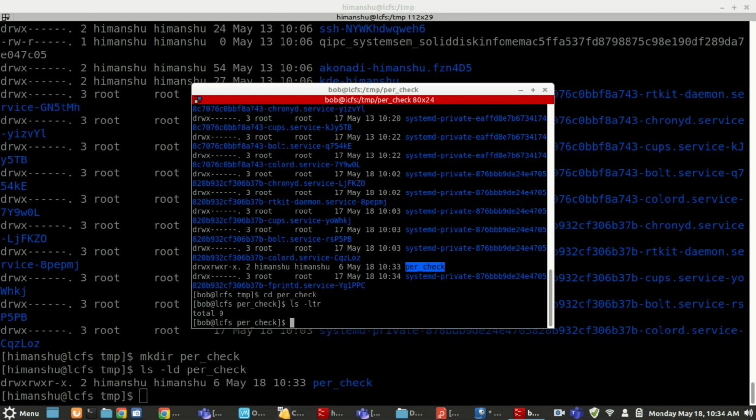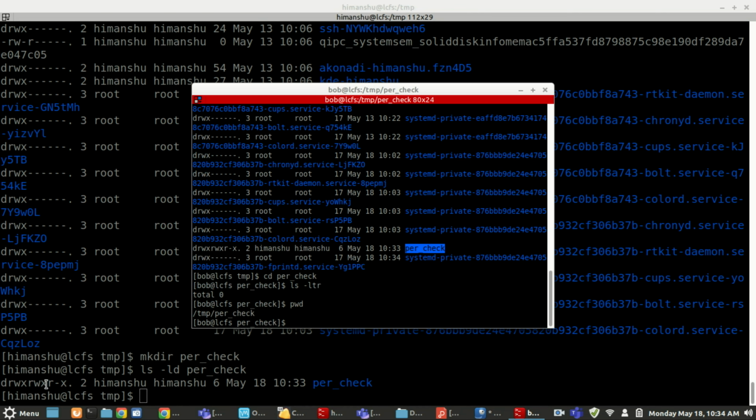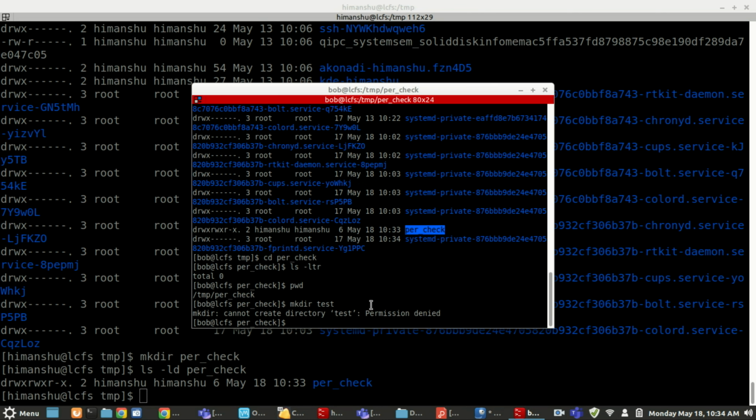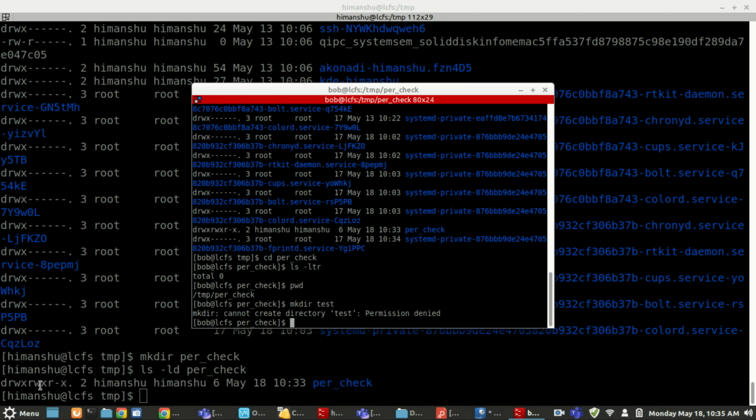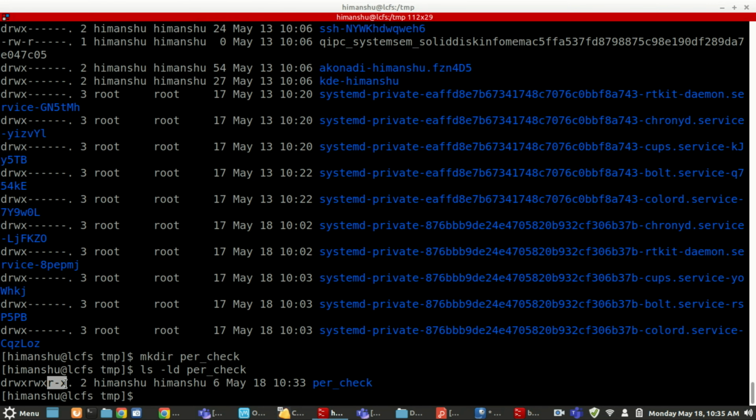Bob can access this directory, but he cannot write anything. Let's say I want to run mkdir test. Permission denied. Bob is not part of the Himanshu group, nor is he the user Himanshu, so he doesn't qualify for anything. Bob will come in the others category.